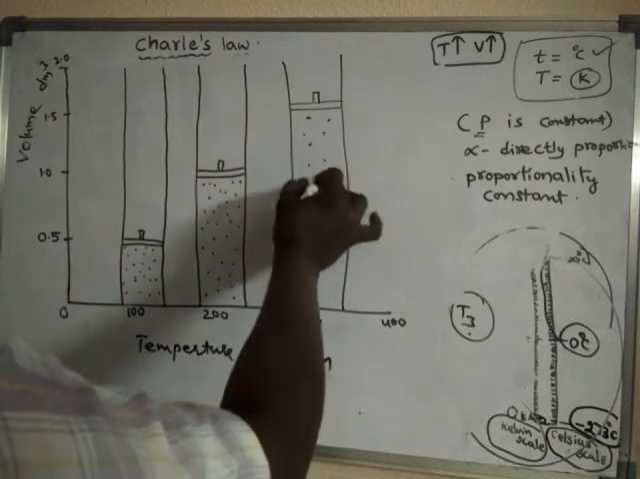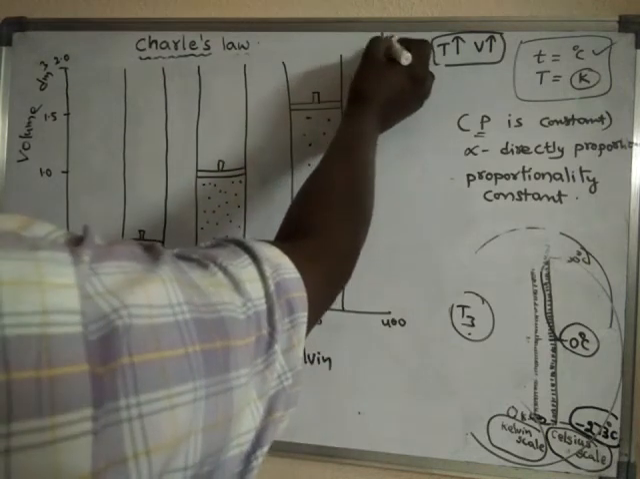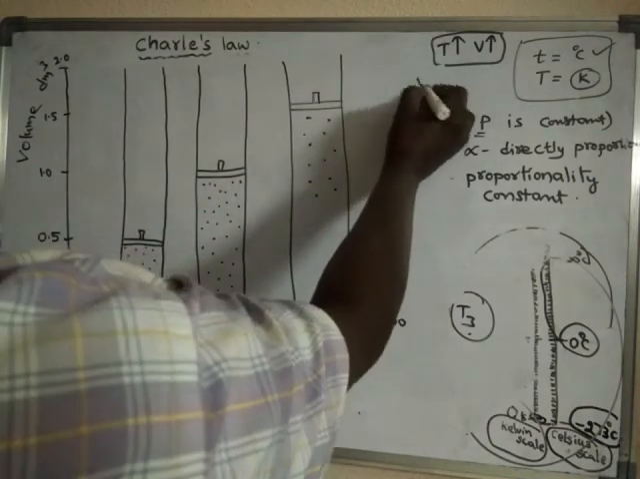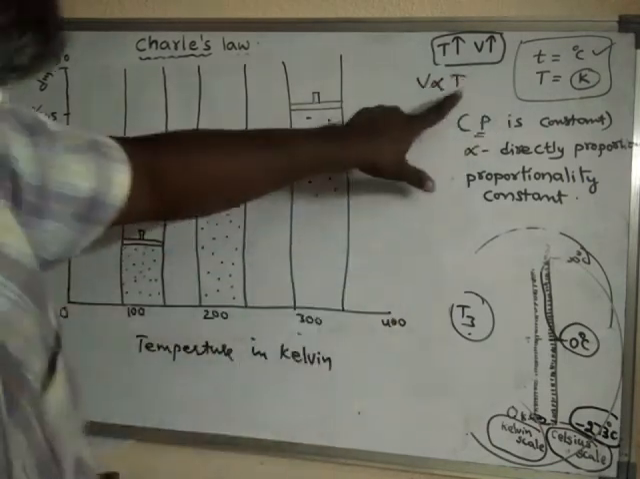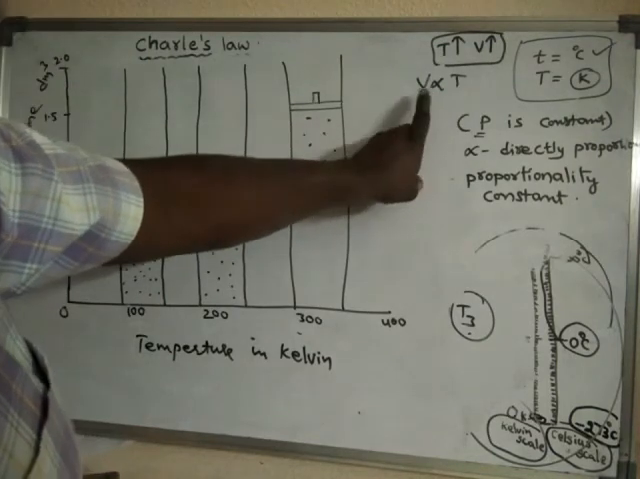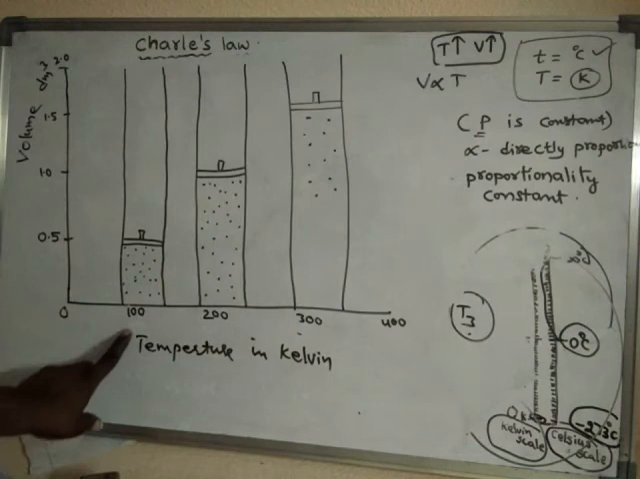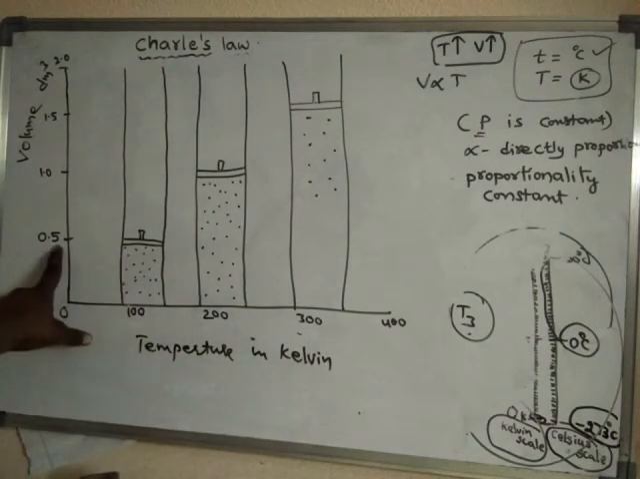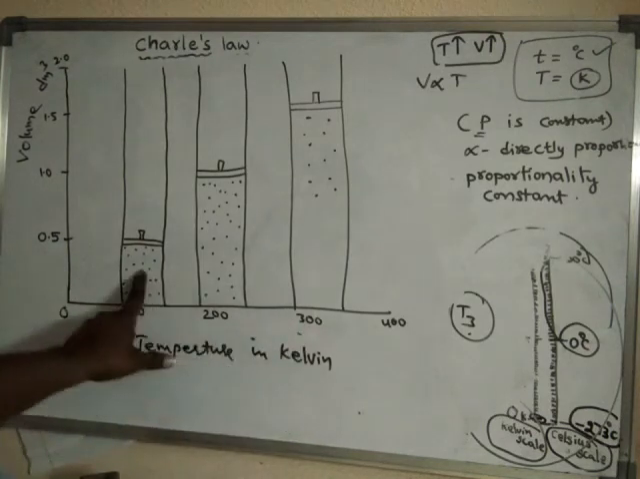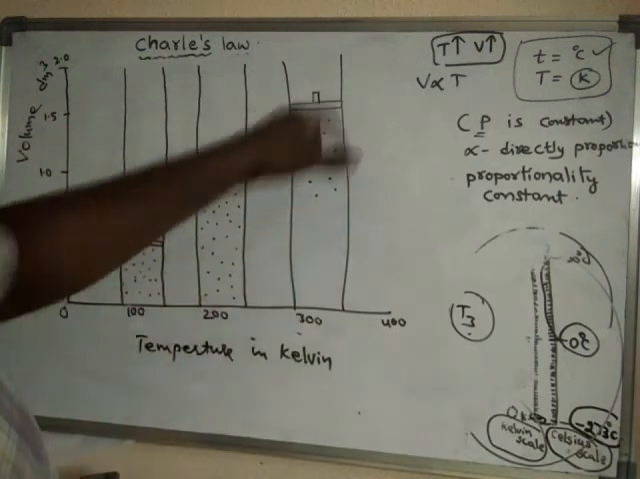When the temperature is increased, automatically the volume of the gas also will increase by the relation: volume is directly proportional to temperature. What is the meaning of this? If temperature is doubled, volume will be doubled. If temperature is made 3 times, then volume also will be made 3 times. Initially at 100 Kelvin the volume is 0.5, and when the temperature is 300 Kelvin, the volume has become 1.5 liters.